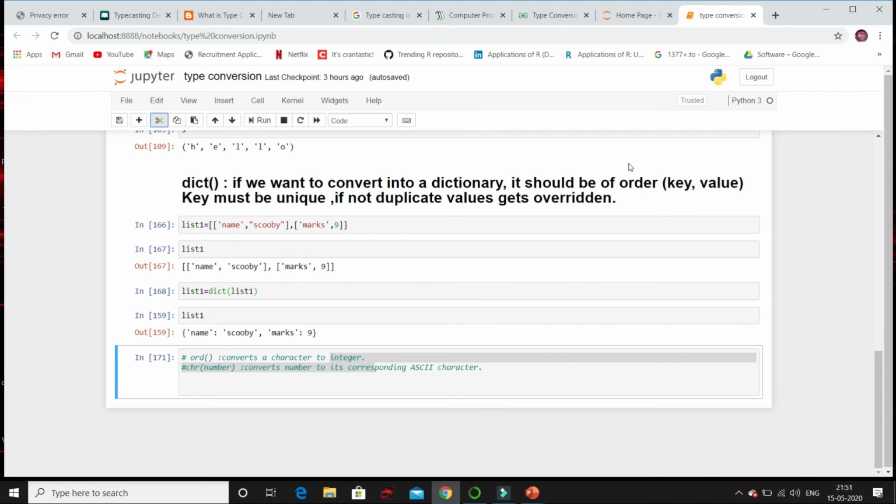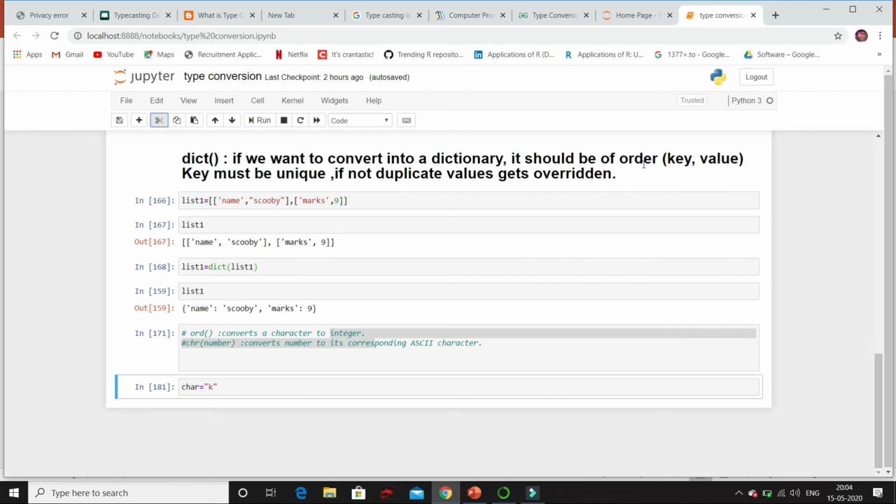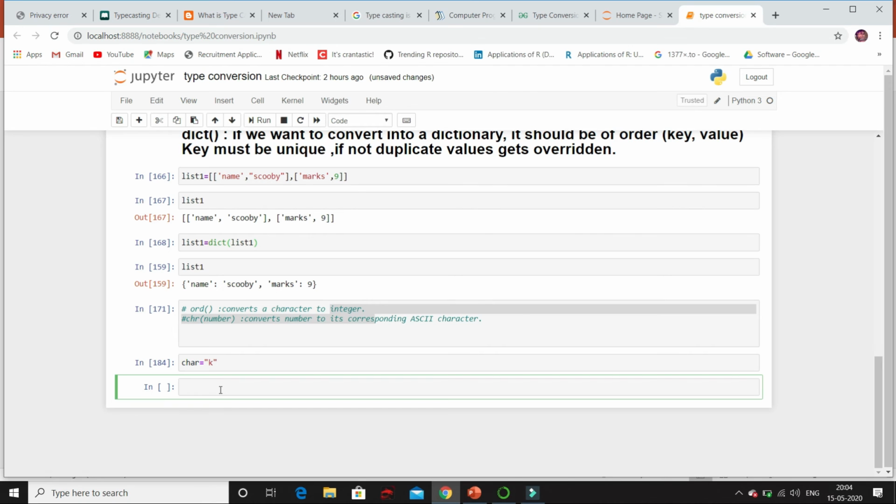Next, we have ORD predefined function and CHR predefined function. ORD built-in function will convert character to integer, and CHR built-in function will convert number to its corresponding ASCII character. Now, in variable char, I have stored one character k, and this character, if I want to convert to integer, I have to use ORD built-in function.